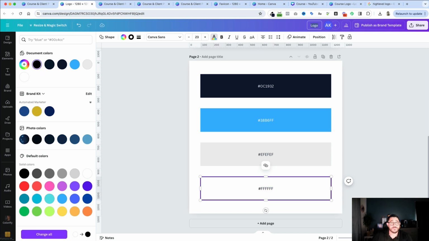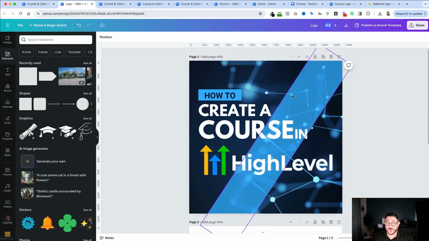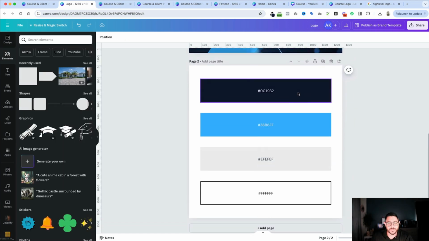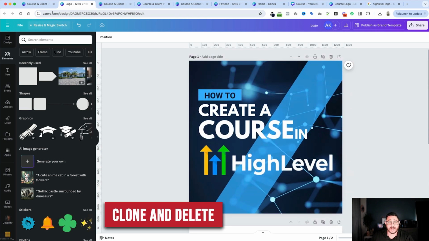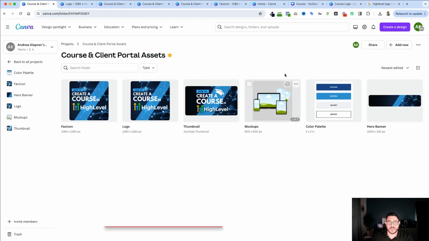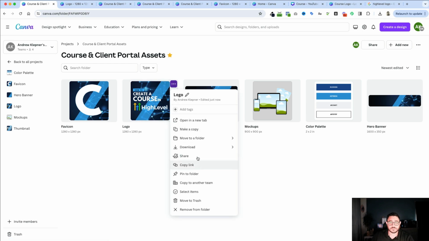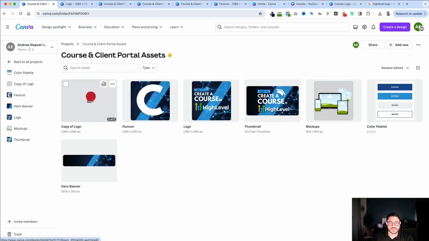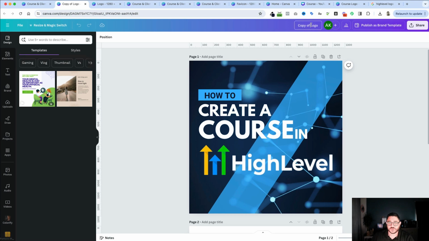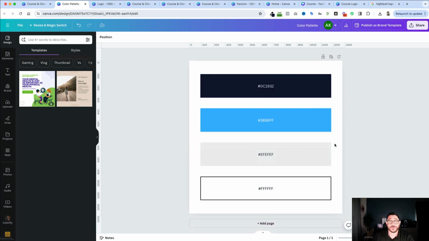Ooh, sorry. I'm not going to do that because that is my logo. We don't want to lose the logo that we created. So all I'm going to do is clone and delete. And I'm going to do that by going to the course area. I'll refresh this again, see if maybe it's updated. Oh, things have updated. You can see my favicon there. If I go into the logo, I'll make a copy. I'll take this one. I'll call this one color palette. And I'll delete the first page. And there's my color palette.